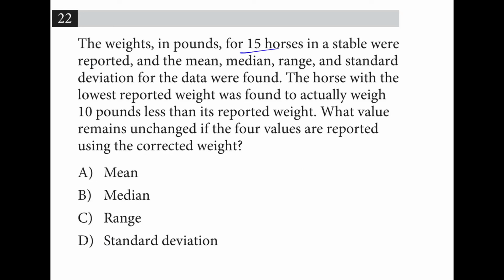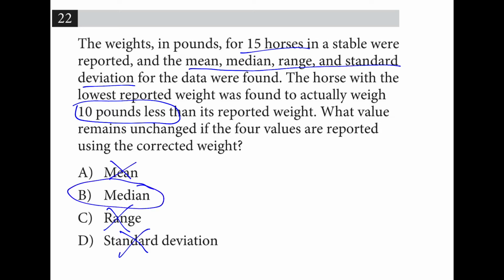The weight in pounds for 15 horses were reported. The mean, median, range, and standard deviation were found. The horse with the lowest reported weight was found to actually weigh 10 pounds less than its reported weight. What value remains unchanged? Well, the range definitely changes because the minimum went down. The standard deviation changes because the spread is further. The average will change because that one low value will bring it down, but the median will not change. It's still going to be the weight of the 8th horse when they're ranked lightest to heaviest.